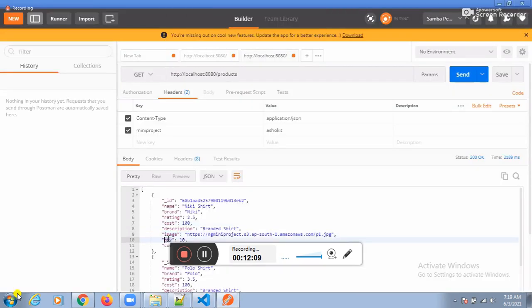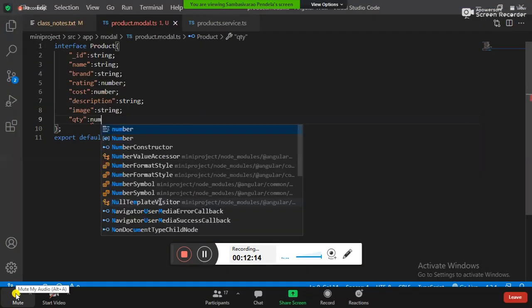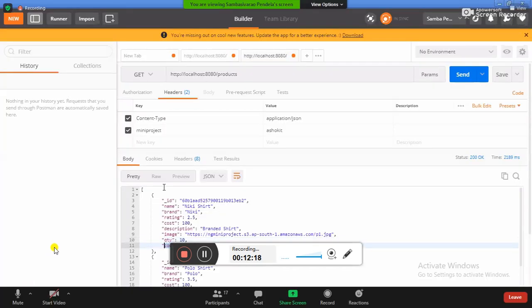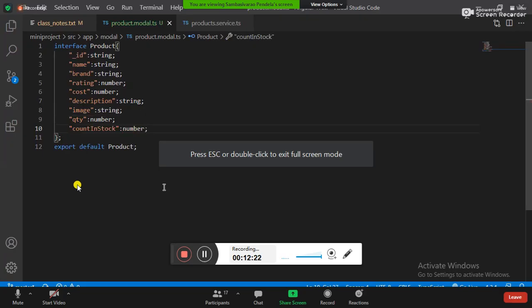Quantity equal to what you wanted to place? Number. Quantity equal to number, we need to place. One more thing here: count in stock equal to number. Count in stock equal to, we should be in a position, we need to place the number.